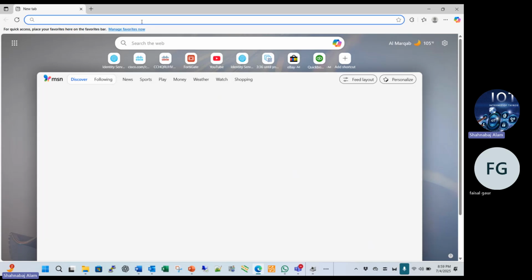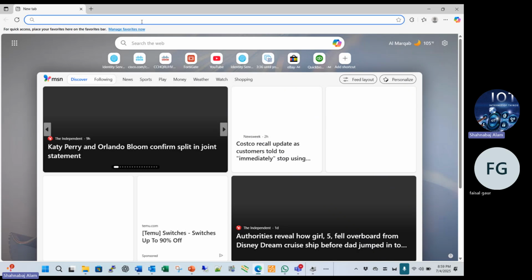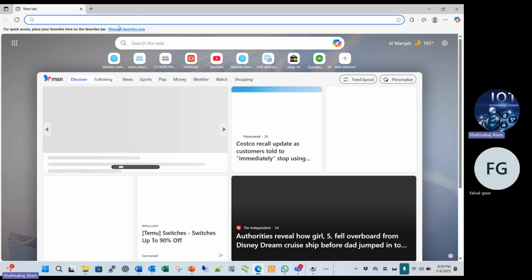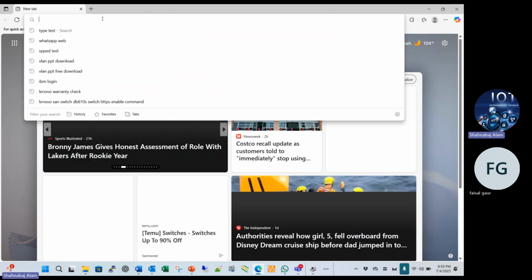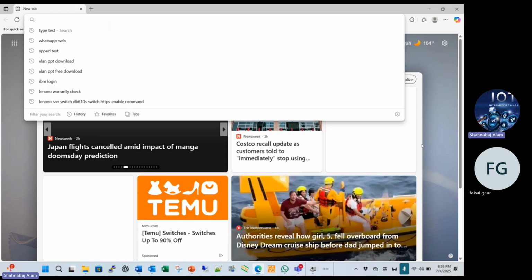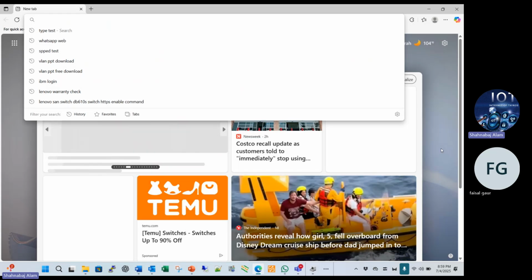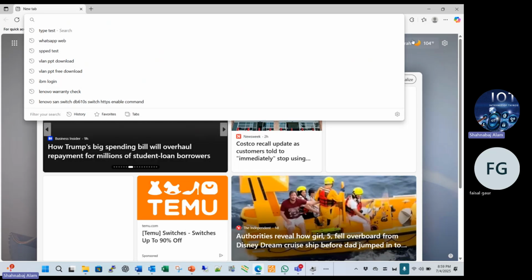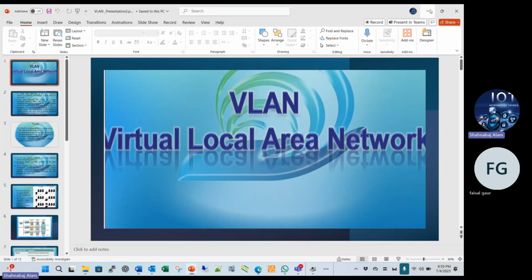You can use any browser: Internet Explorer, Mozilla, Chrome, Google. You put the IP address there and you are able to see the interface, then you enter the username and password, and you get the dashboard and are able to configure the switch. So you are getting my point, right? Yes, I'm getting it.